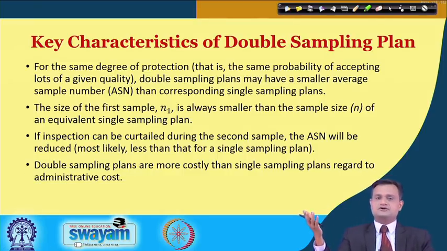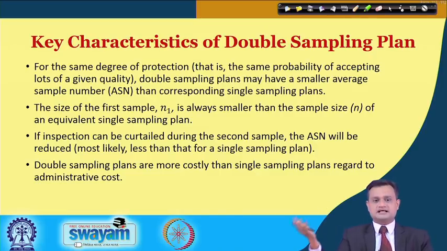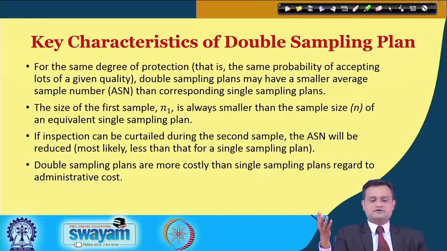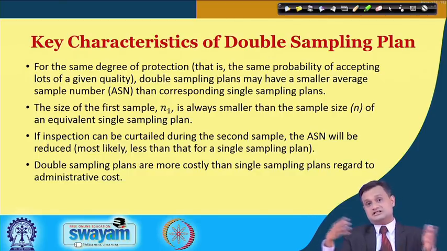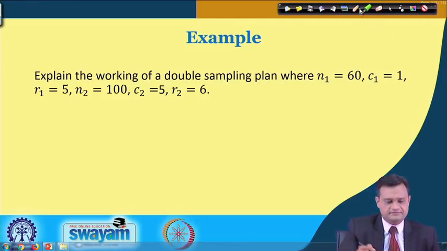I mentioned previously also that the average sample number in case of a double sampling plan may be smaller compared to the single, and the size of the first sample is always smaller than the sample size of the equivalent single sampling plan. If inspection can be curtailed during the second sample, the ASN will be reduced, and double sampling plans are more costly than single sampling plans in terms of record keeping and administrative cost. So, let us see quickly what it means.